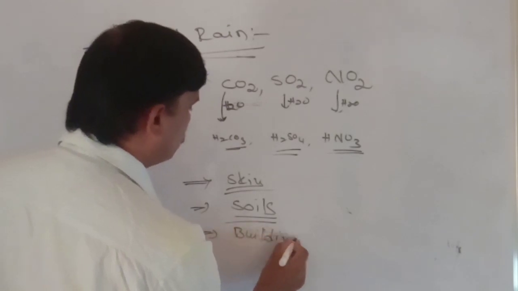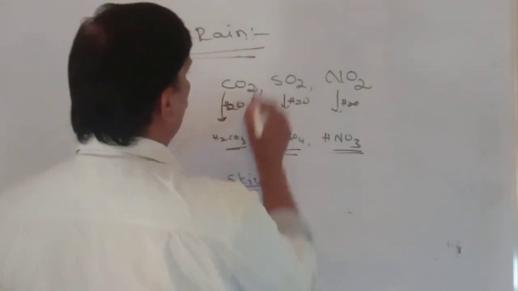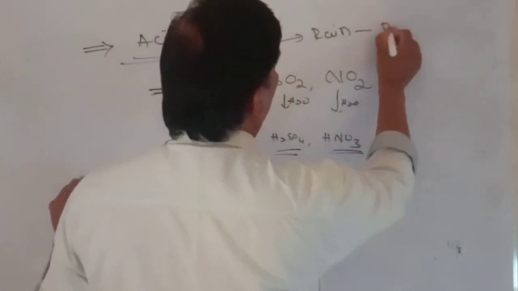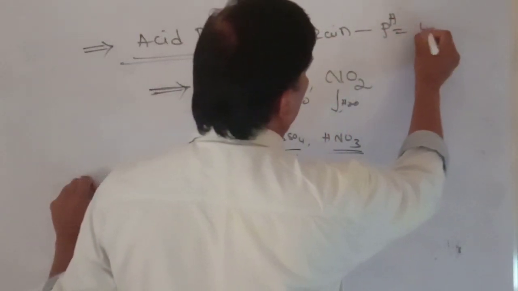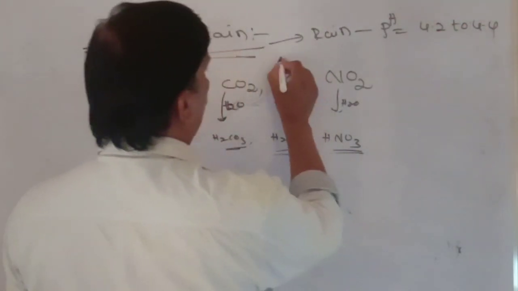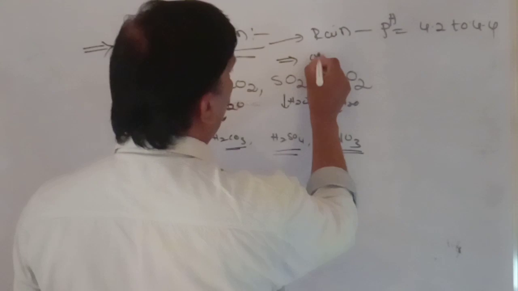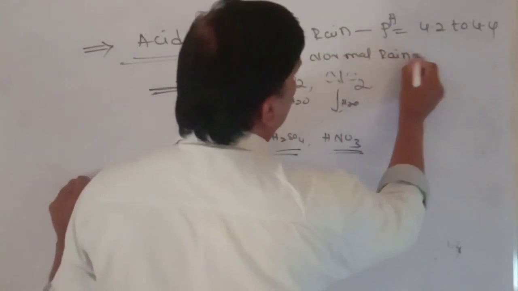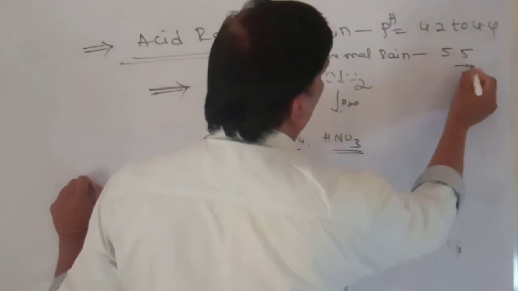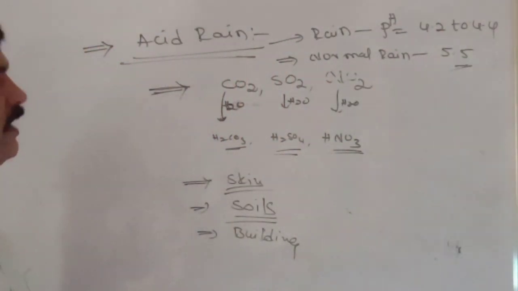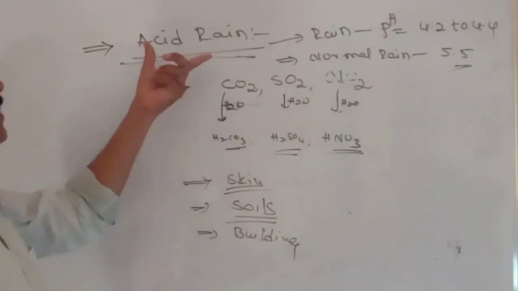The pH of acid rain is 4.2 to 4.4. Naturally occurring normal rain has a pH of nearly 5.5, but when the pH decreases to 4.2 to 4.4, that rain is known as acid rain.